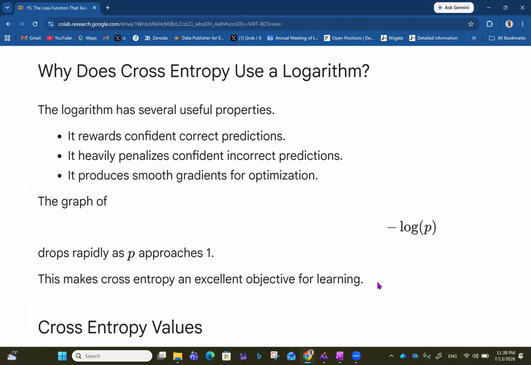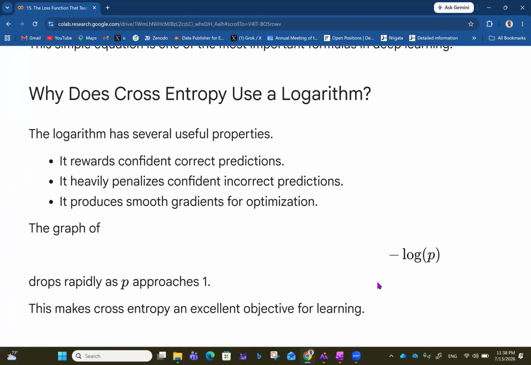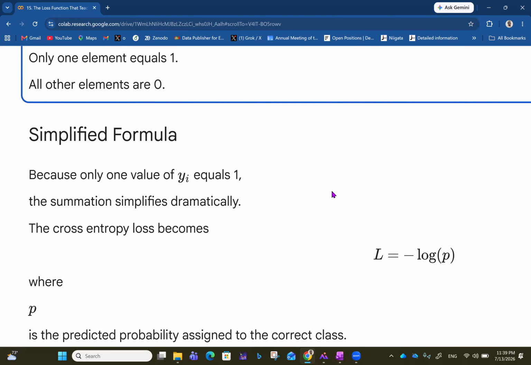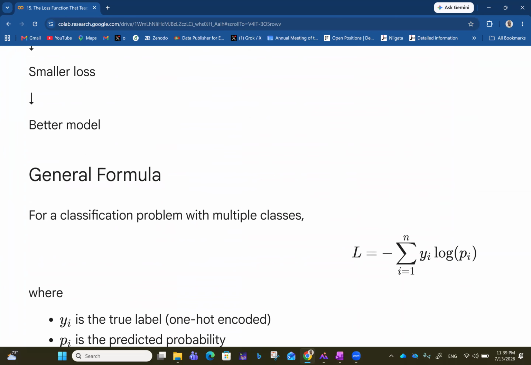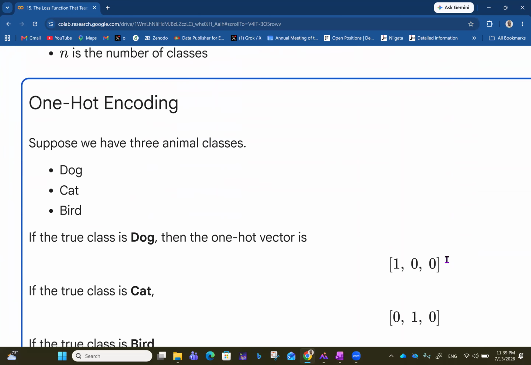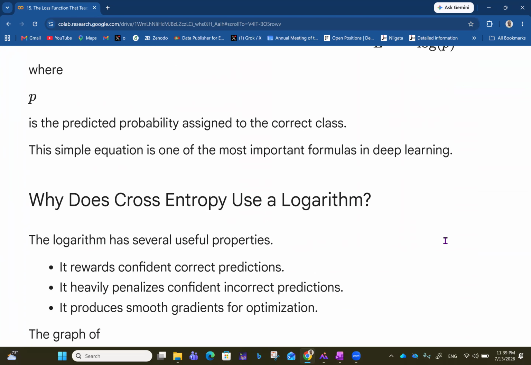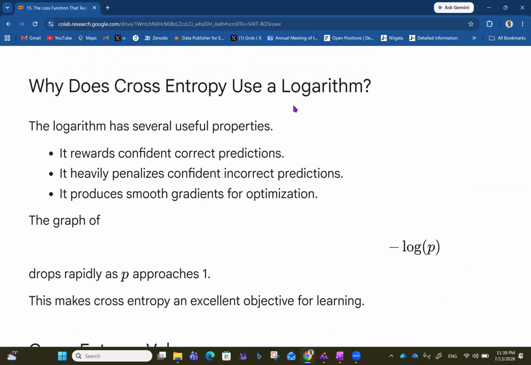And then we go ahead to talk about why cross entropy uses a logarithm. We see the logarithm in the Shannon formula, so to speak. We see the log here, and even when we simplify it in the case of one-hot encoding, we still have a log here. So the question is, why does cross entropy use a logarithm?